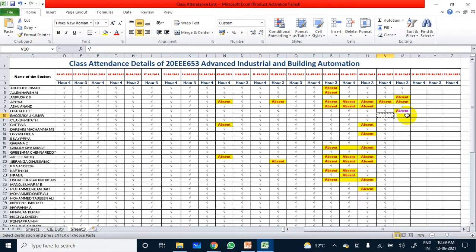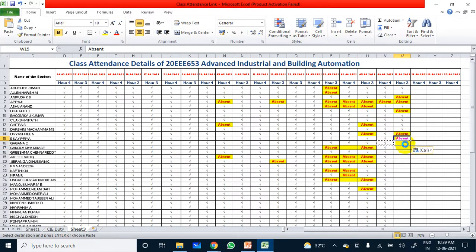Bhumika. Chitra Darshini. Divyasri absent. Kavipriya absent.